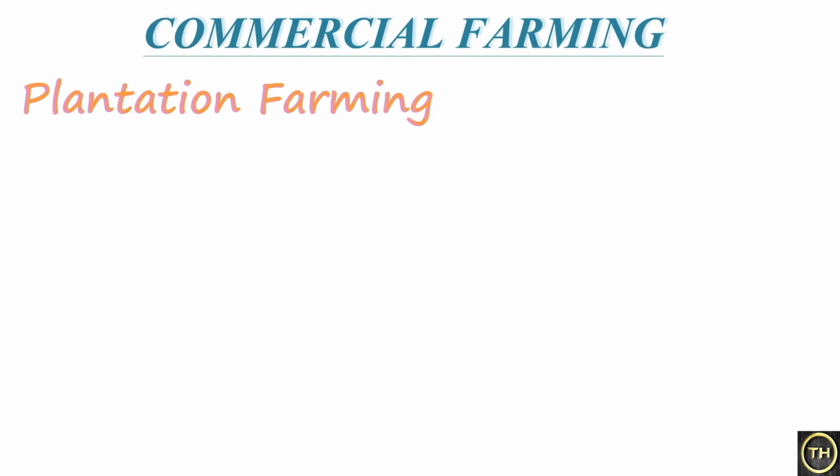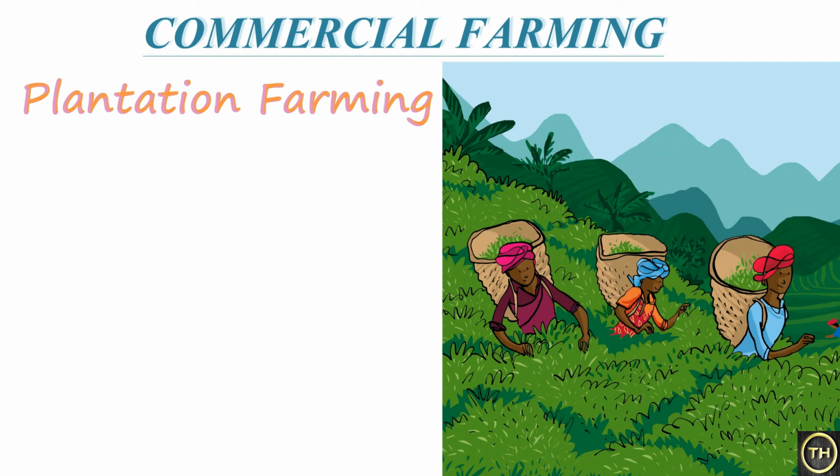The next commercial farming is plantation farming. Farm size in plantation agriculture is 40 hectares or above. Only commercial crops like tea, rubber, coffee, coconut, cocoa, spices, etc. are planted. This type of agriculture is practiced in India and even other South Asian countries, Africa, South and Central America, etc.